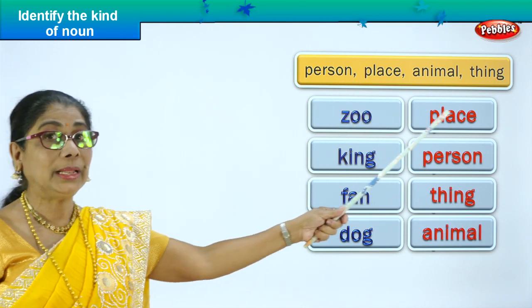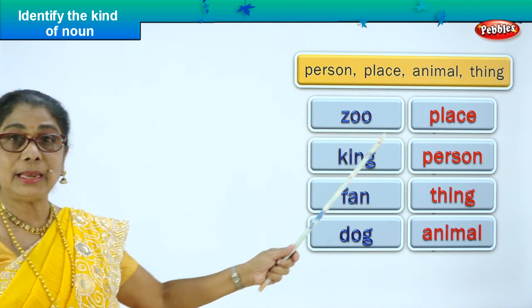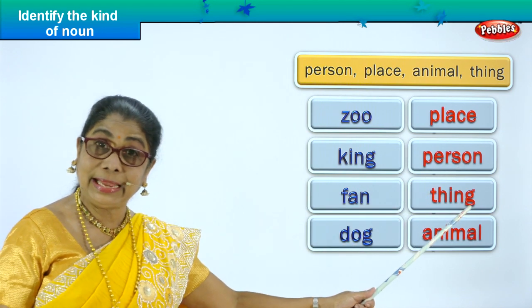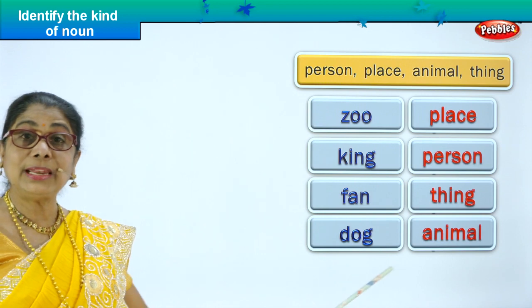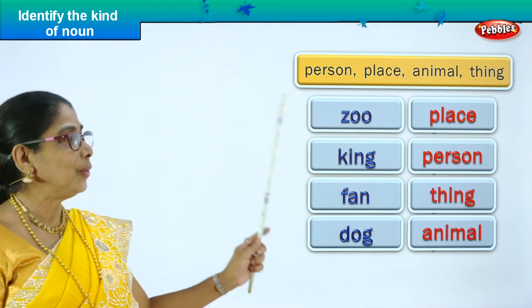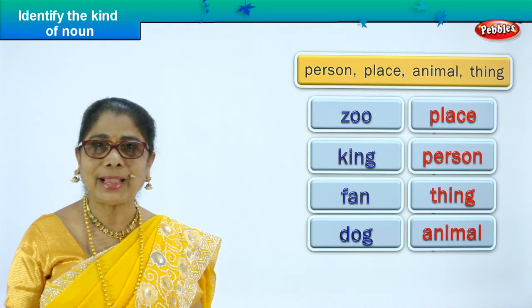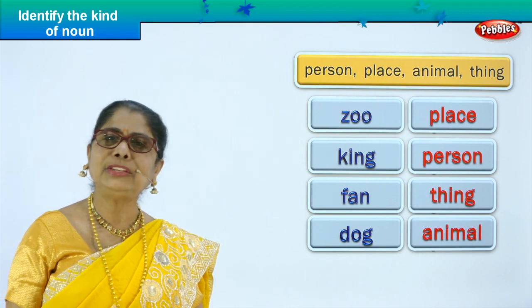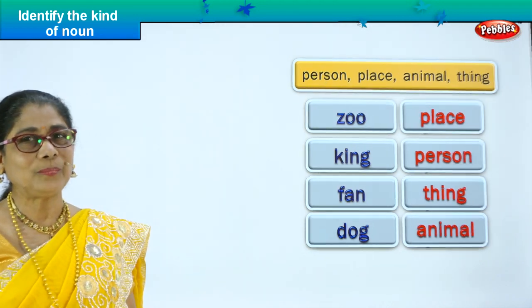Zoo is a noun. It's a place. King is a noun. It's a person. Fan is a noun. It's a thing. And dog is a noun. It's an animal. Very good. So are you happy you identified the noun and found the kind? Let's go to another exercise.